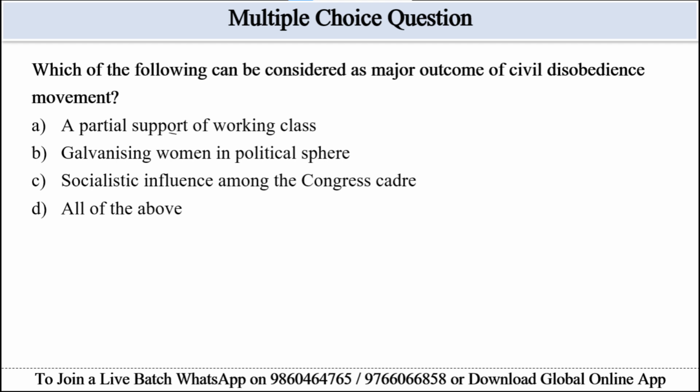So the partial support of the working class is true. Galvanizing women politically is also true. Socialist influence is also true here. Hence, all of the above, option D, will be the correct answer, because options A, B and C are all correct.